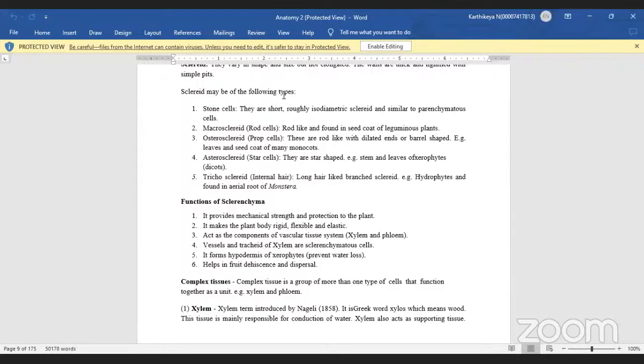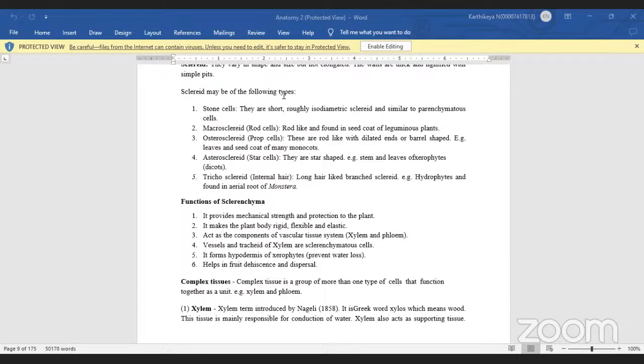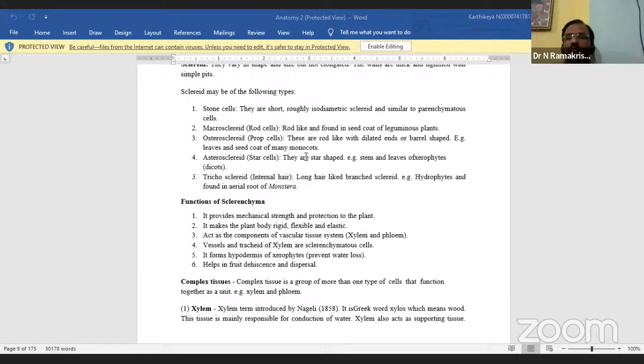More than one type of cells combined to form a tissue. Which cell types? Xylem and phloem. Two types of cells are there, that is why it is called a complex tissue. What is the meaning of xylem? Water conducting tissue in all vascular plants.